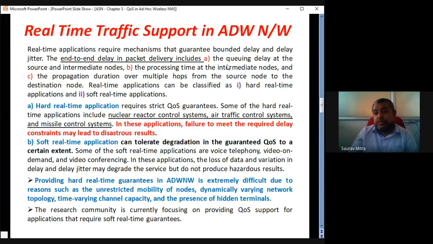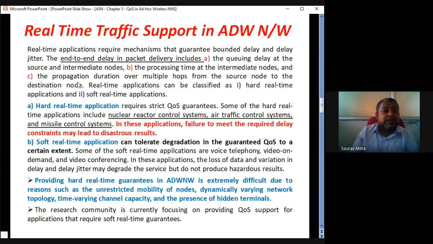So the end-to-end delay in packet delivery includes what factors? Number one, the queuing delay at the source and the intermediate nodes. A lot of packets are queued at the source and intermediate nodes, so they will not all be transmitted in one shot. Whatever time is wasted in queuing is called queuing delay, at the source as well as at the intermediate nodes, because intermediate nodes may also get congested. All these delays for the packets at the source node and intermediate nodes are added to calculate the overall delay.